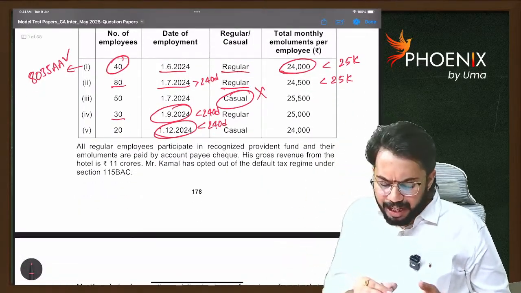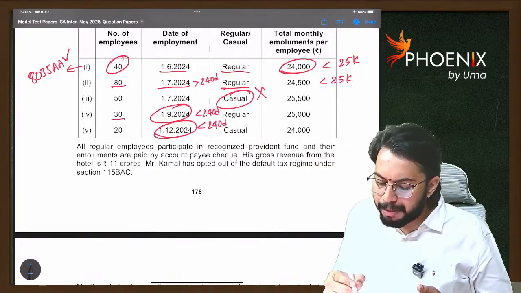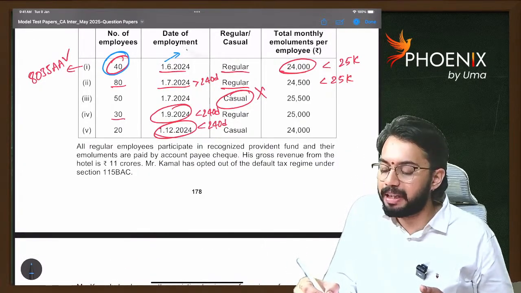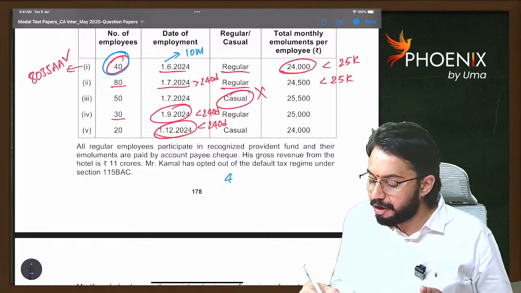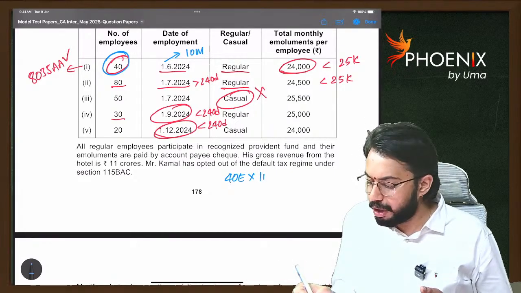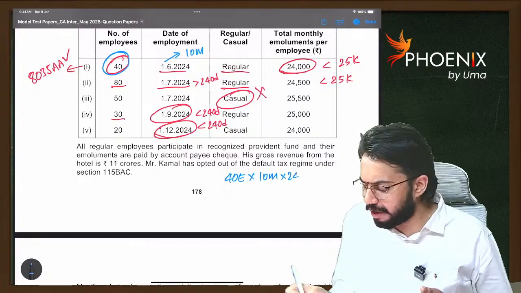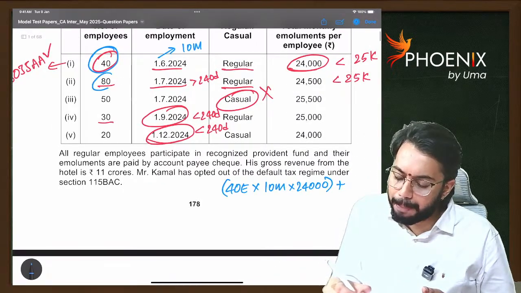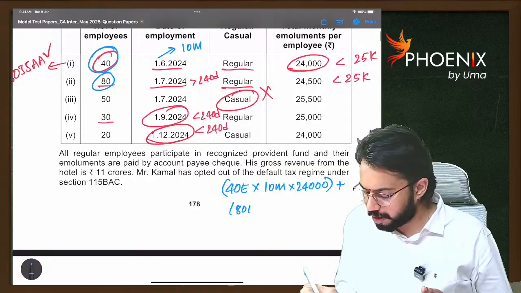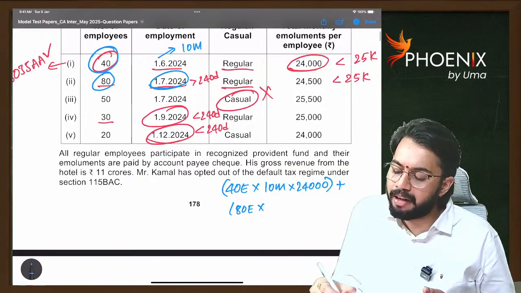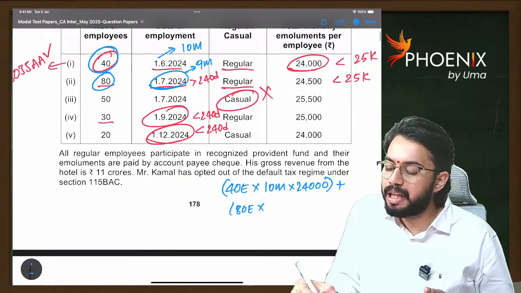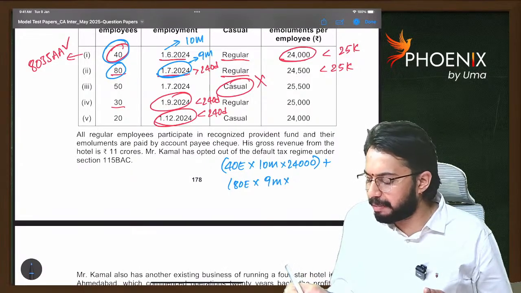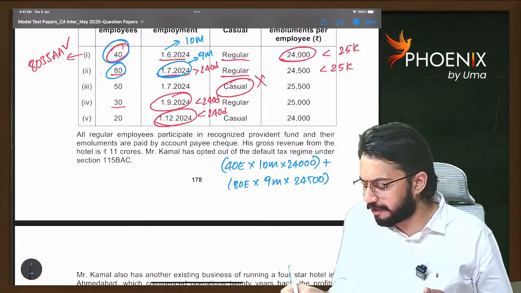Now, can we calculate the deduction under section 80JJAA? 40 employees joined on 1st June, which means they worked for 10 months. 40 employees into 10 months into 24,000, plus 80 employees. How many months did they work? From 1st July onwards, they worked for 9 months. 80 employees into 9 months into 24,500.